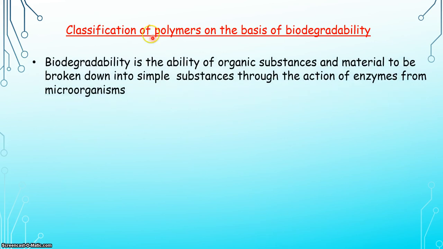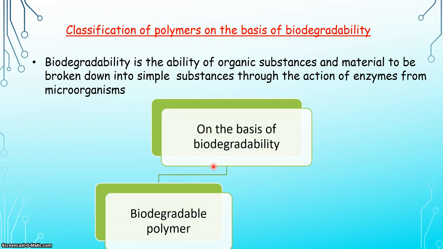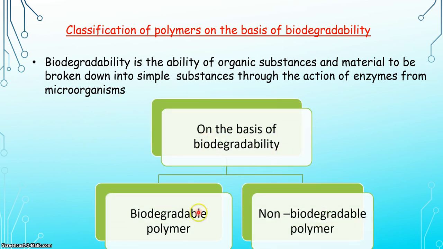The last one is classification of polymers on the basis of biodegradability. What is biodegradability? Biodegradability is the ability of organic substance and material to be broken down into simple substances through the action of enzymes from the microorganism. There are two types on the basis of biodegradability: biodegradable polymer and non-biodegradable polymer, that we will discuss in the next lecture.